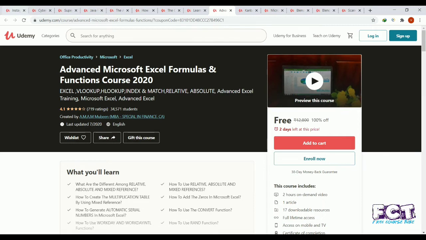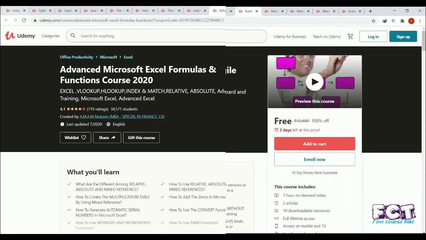Advanced Microsoft Excel Formulas and Functions Course 2020. Description: Excel, lookup, index and match, relative, absolute, advanced Excel training, Microsoft Excel, advanced Excel. Requirements: Microsoft Office software installed, no prior Excel knowledge is needed.